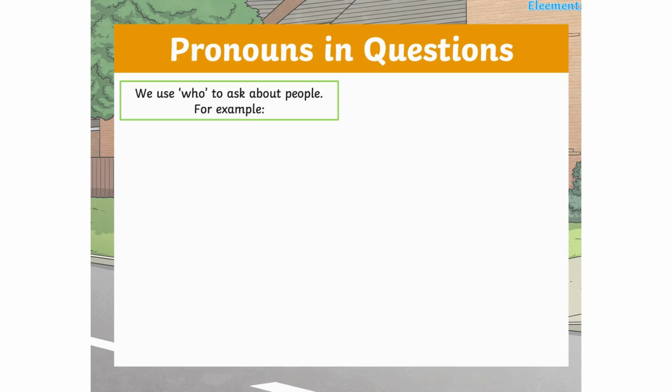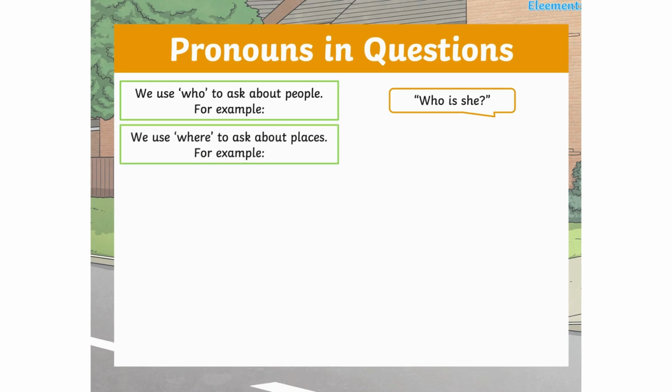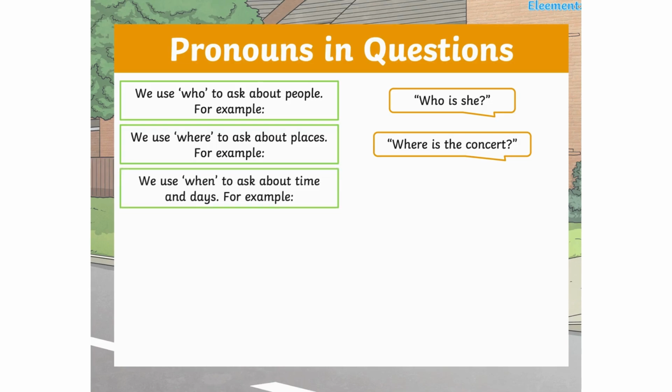We use who to ask about people. For example, who is she? We use where to ask about places. For example, where is the concert? Or where are you from? We use when to ask about time and days. For example, when is the exam?